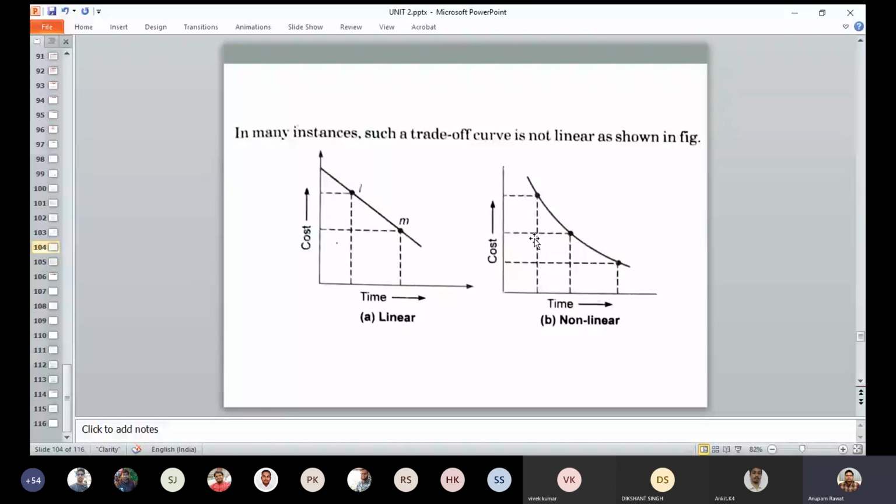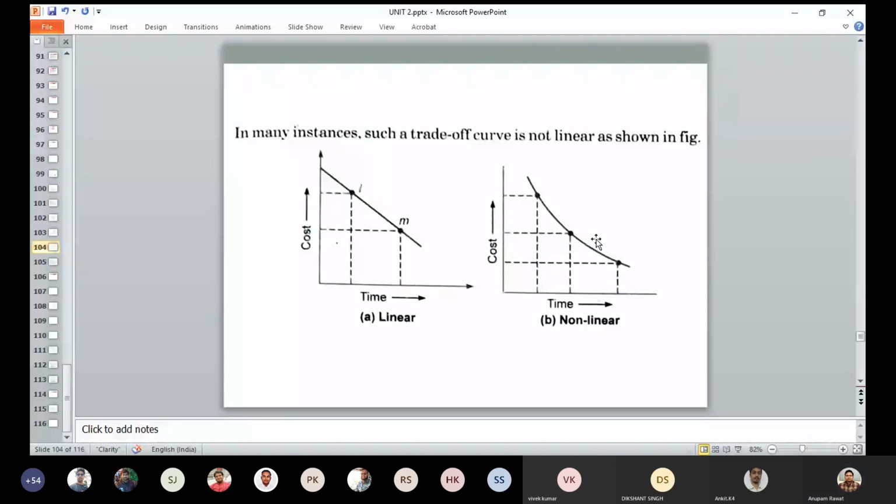Sometimes the trade-off curve is not linear, and such a figure means this is a non-linear type of trade-off cost.